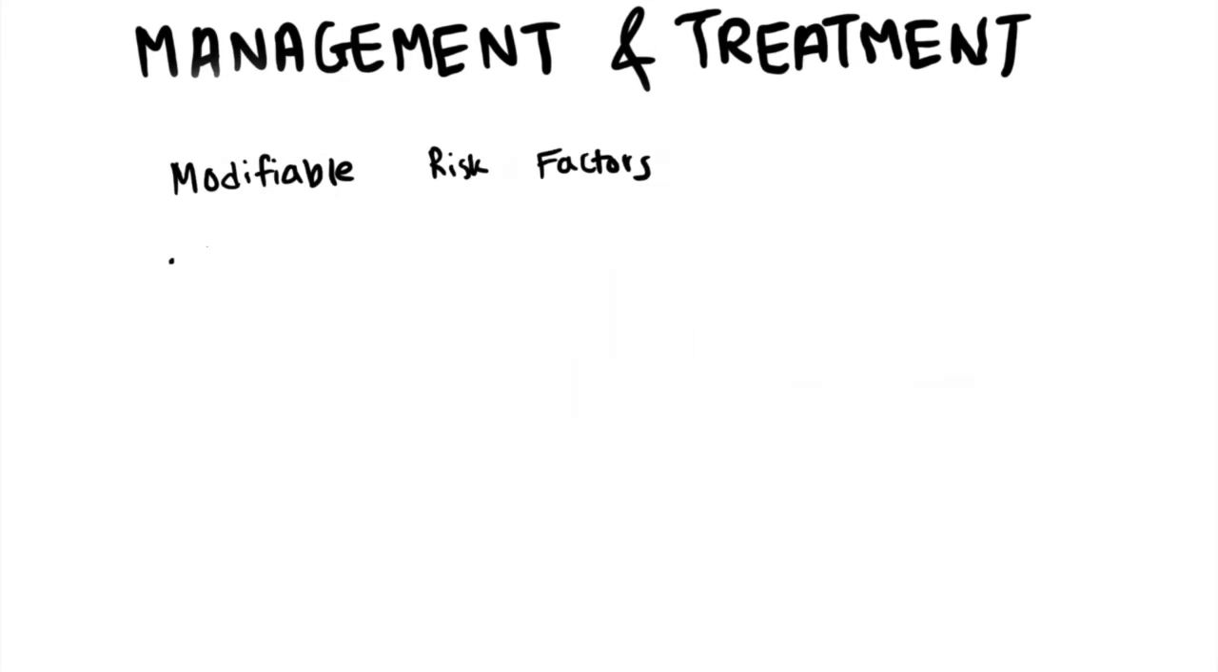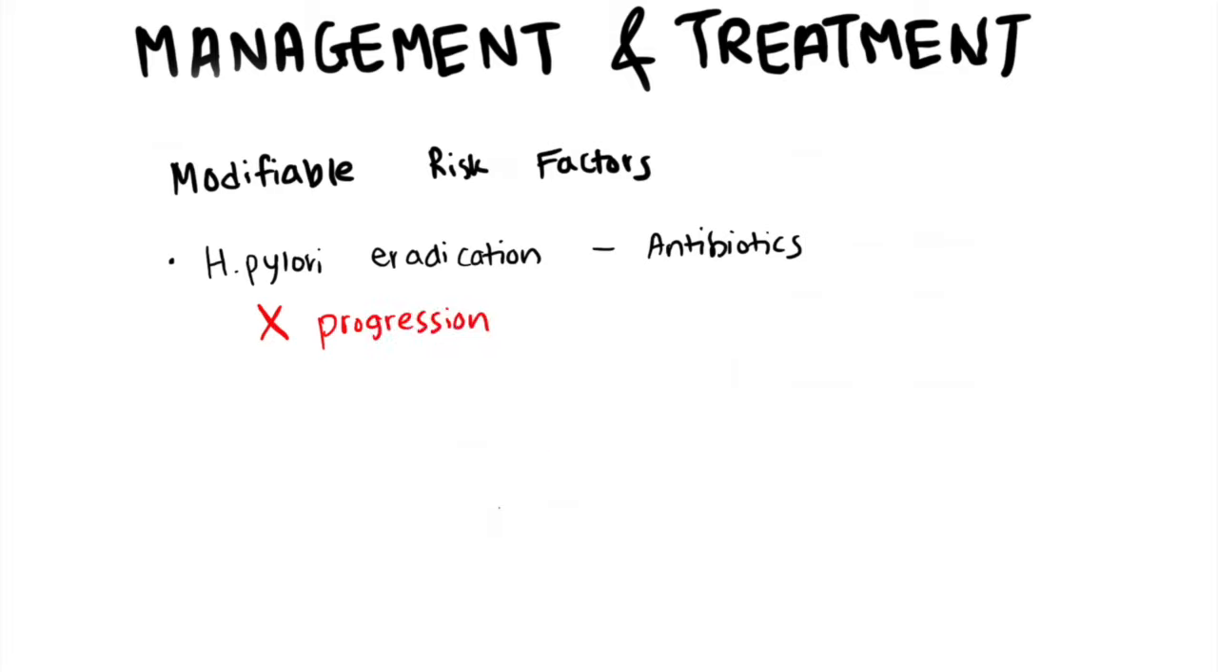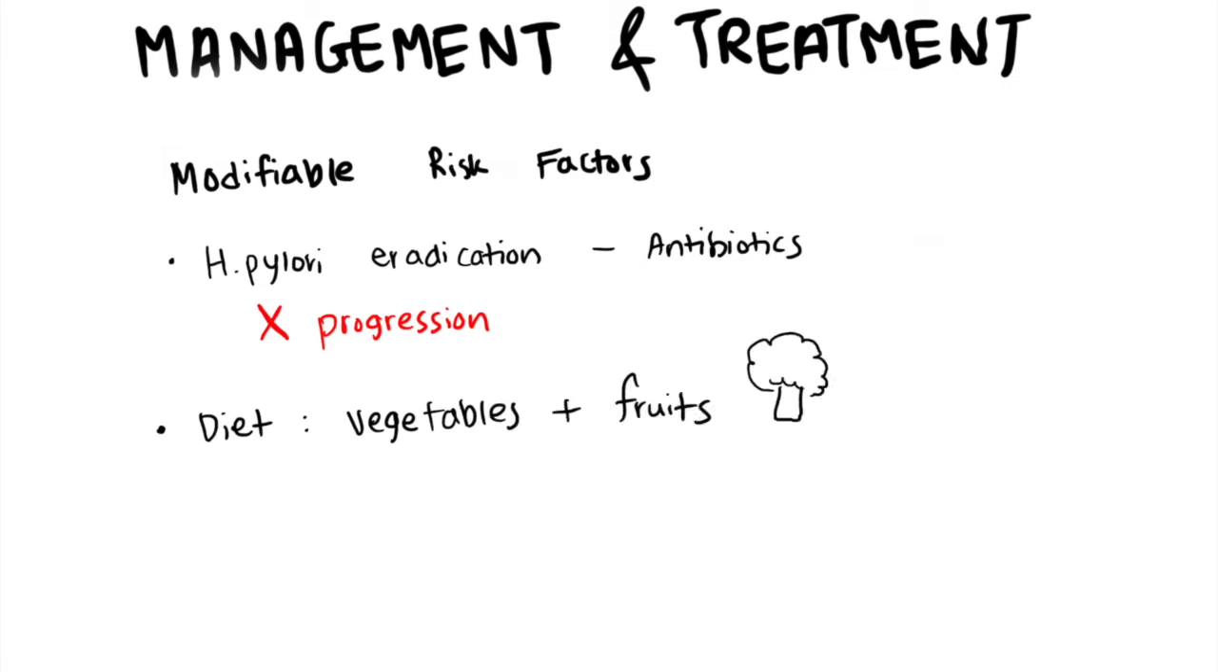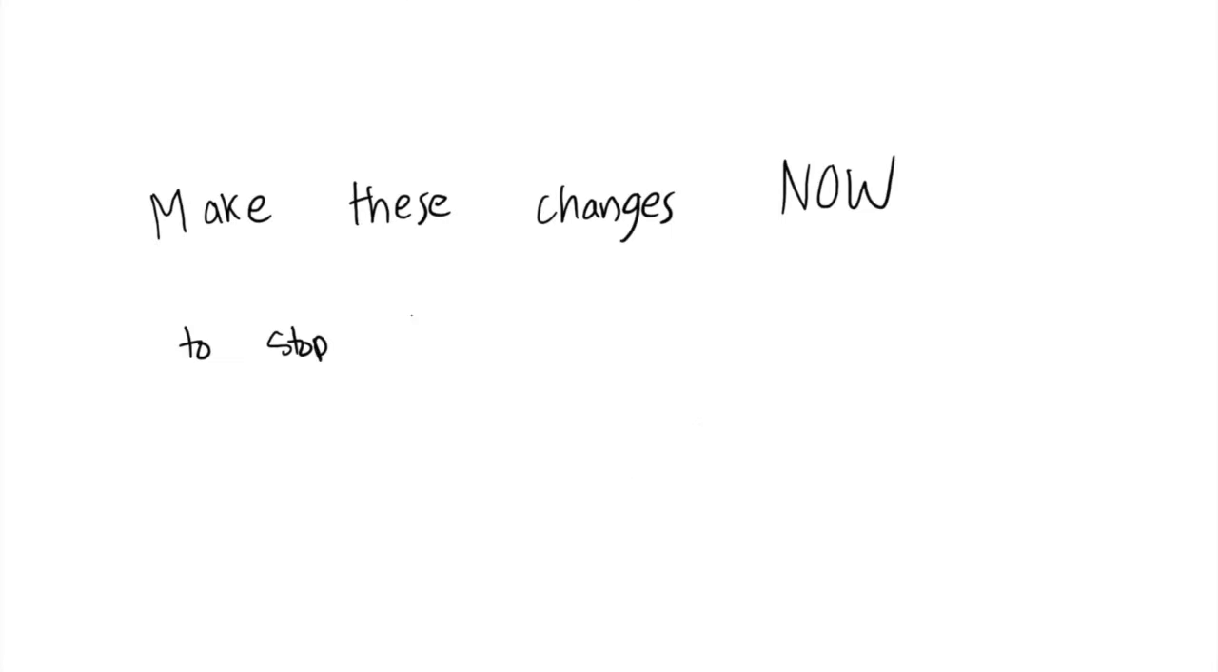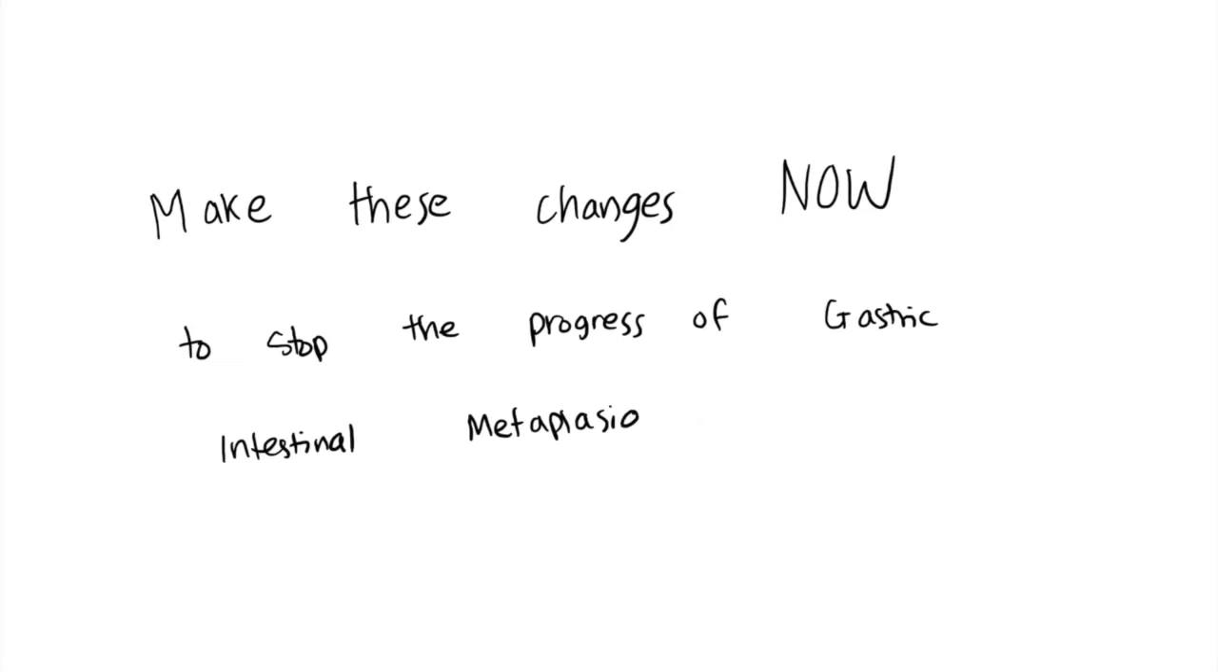Managing modifiable risk factors. H. pylori eradication by using antibiotics does not reverse the intestinal metaplasia, but has been shown to stop the progress. Controlling your diet, eating vegetables and fruits which are likely to be protective, and removing the stress by quitting smoking and alcohol. Make these changes now to stop the progress of GIM and prevent gastric cancer.